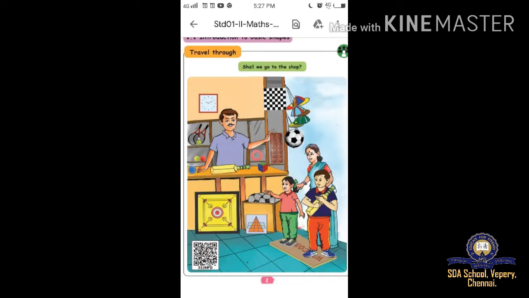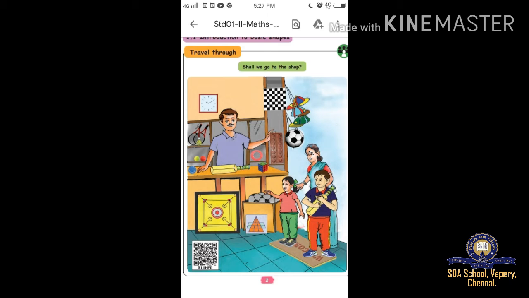Okay, shall we go to the next page? Page number 2. Introduction to basic shapes. Shall we go to the shop? One family is going to the shop to buy the materials for sports things. What are the things they can see?